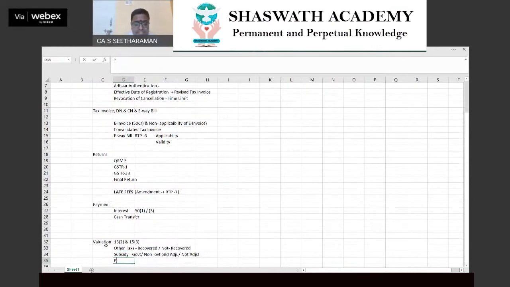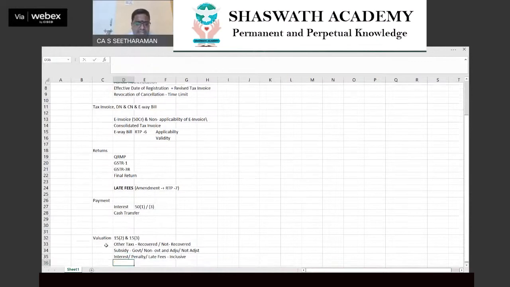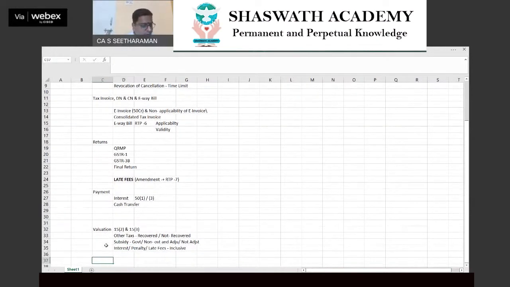And the next one is penalty or interest. So interest or penalty or late fee. And if this is included, whether it is to be treated as inclusive. So these are the areas in valuation which you have to keep your eyes on.